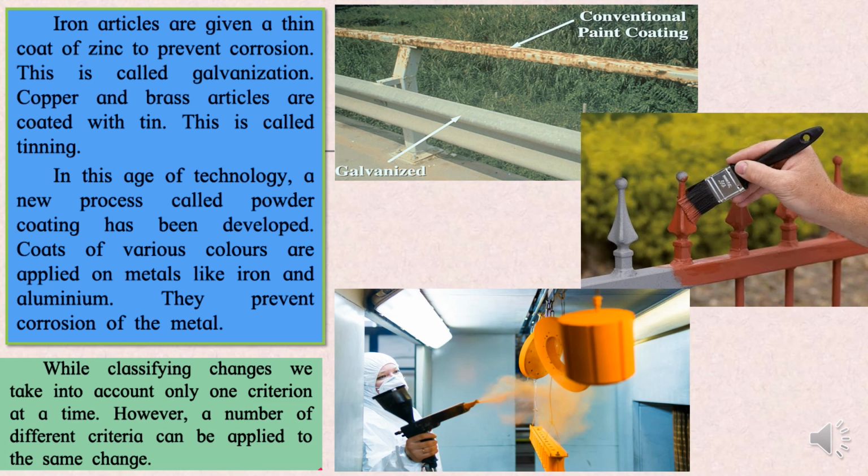ठीक है. So powder coating is painting. You must have seen grills being painted with the silver color paint or this brown color paint, which is helping to avoid formation of rust over it. ठीक है. अगर हम लोग इससे ऊपर कलर नहीं करेंगे, पेंट नहीं करेंगे अच्छी तरीके से, so it will rust. ठीक है, जंग लग जाएगा उसे. Understood? So these type of changes, you can write down a few more changes for useful changes and harmful changes, slow change, quick change, reversible change, irreversible change, physical change and chemical change.